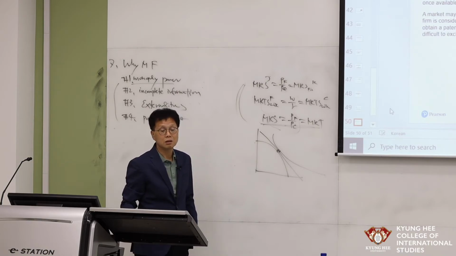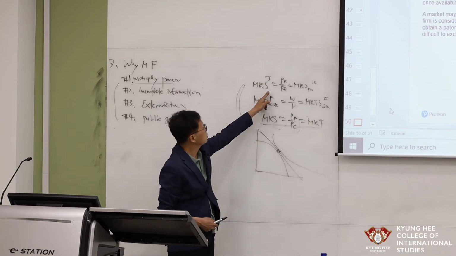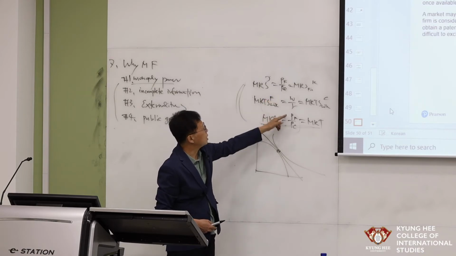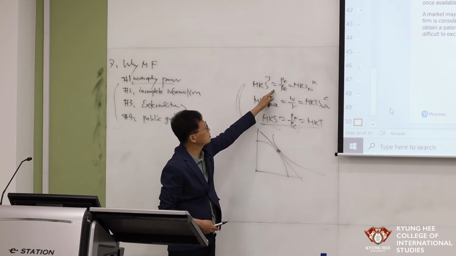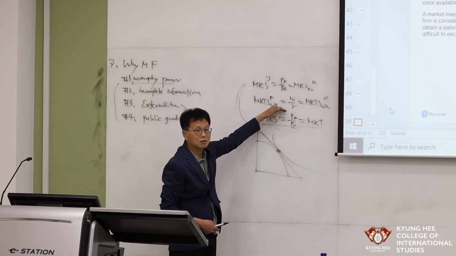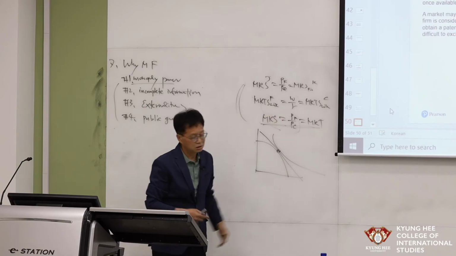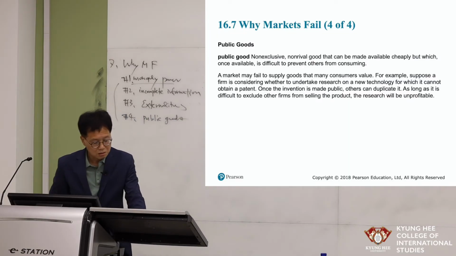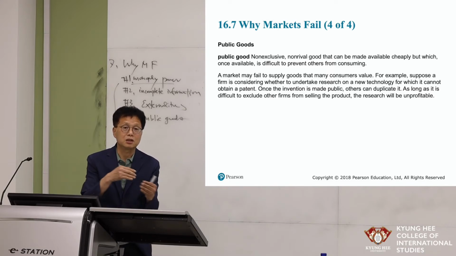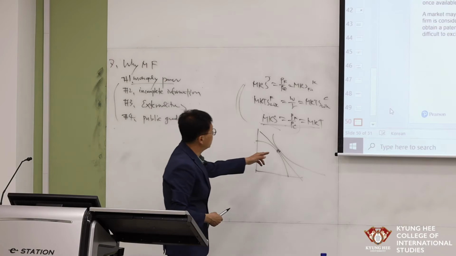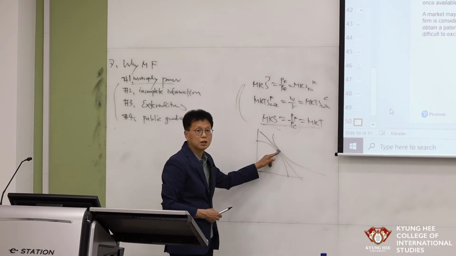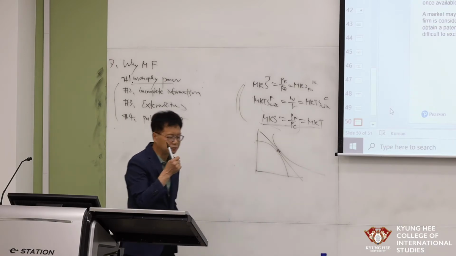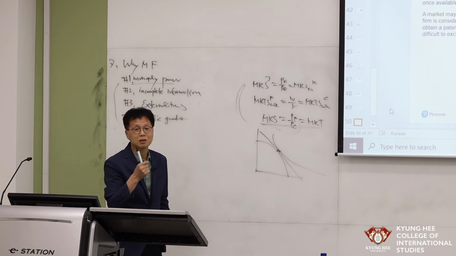Why? In this market mechanism, there are lots of consumers and lots of producers interacting with each other and making the best outcome. That is the philosophical meaning of equilibrium.